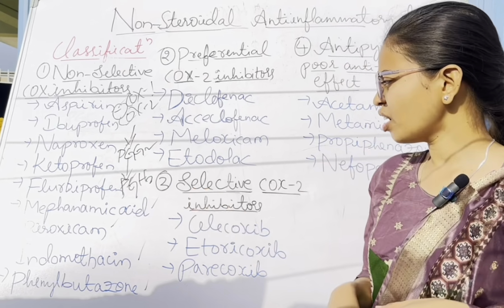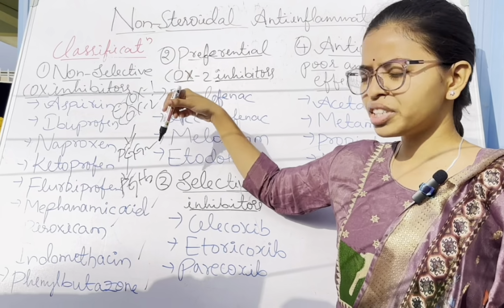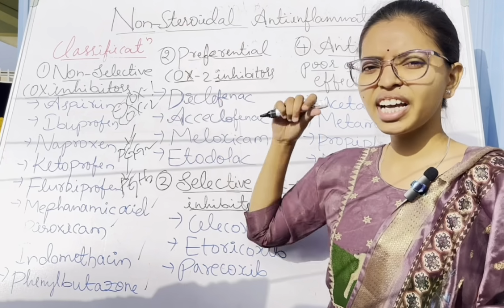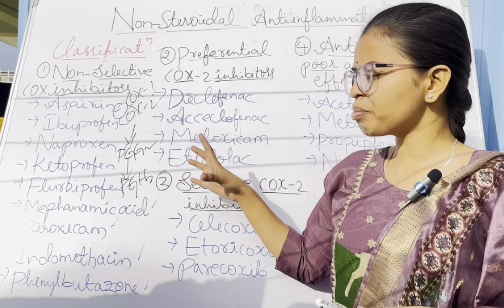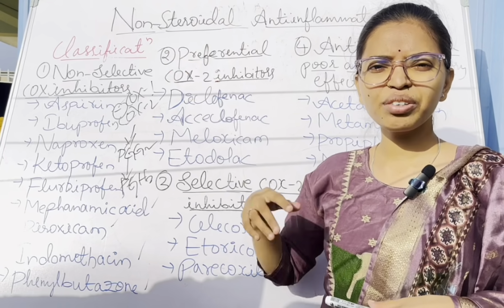So you know what happens when prostaglandin synthesis increases. When the COX enzymes and prostaglandin synthesis from arachidonic acid increase, what happens when these substances form from the precursor?